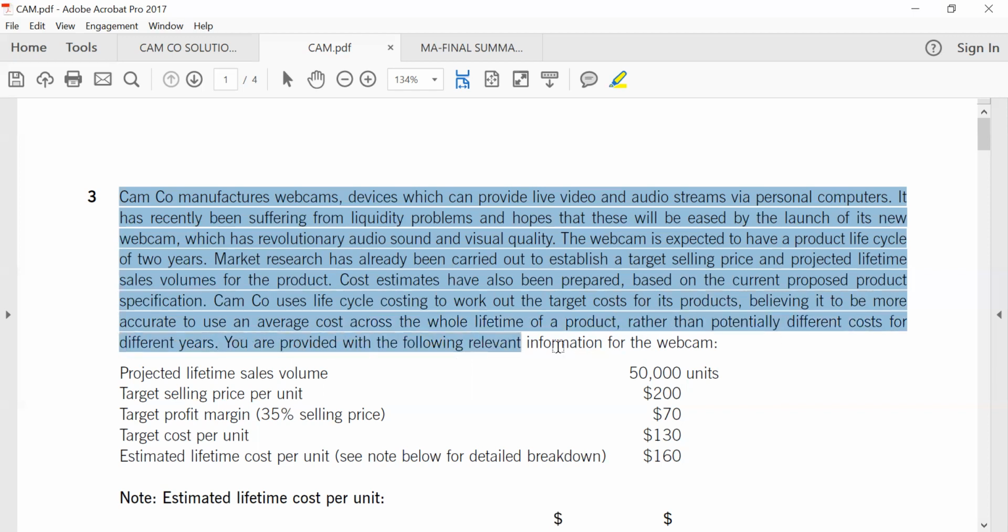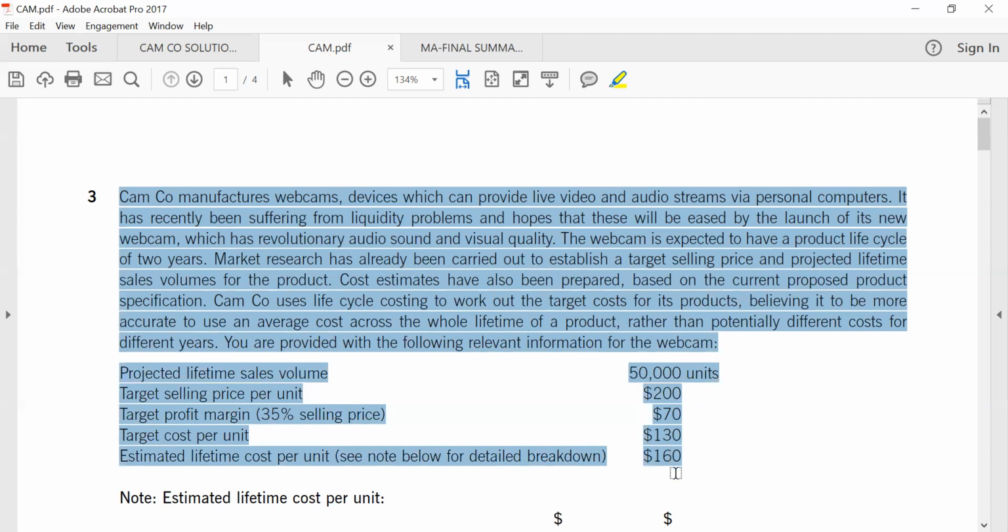You are provided with the following relevant information for the webcam. We have product life sales of 50,000 units, a target selling price of 200, and a target profit margin of 35%. So they calculated 35% of the selling price. You can see clearly here, a margin perspective, 35% on the selling price. If profit is 35%, then the cost is 65%. You can do that recalculation and get the same answer. Target cost per unit is 130.